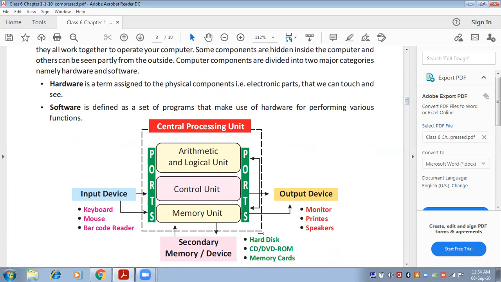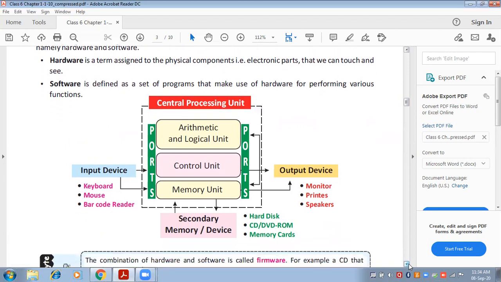Now this is a very important diagram. Here it is explained what are the different parts. Like first we have to do the input and it will go to CPU. CPU is central processing unit, the main, you can say, the brain of the computer. CPU is composed of different parts: arithmetical and logical unit, it means it will perform calculations here.